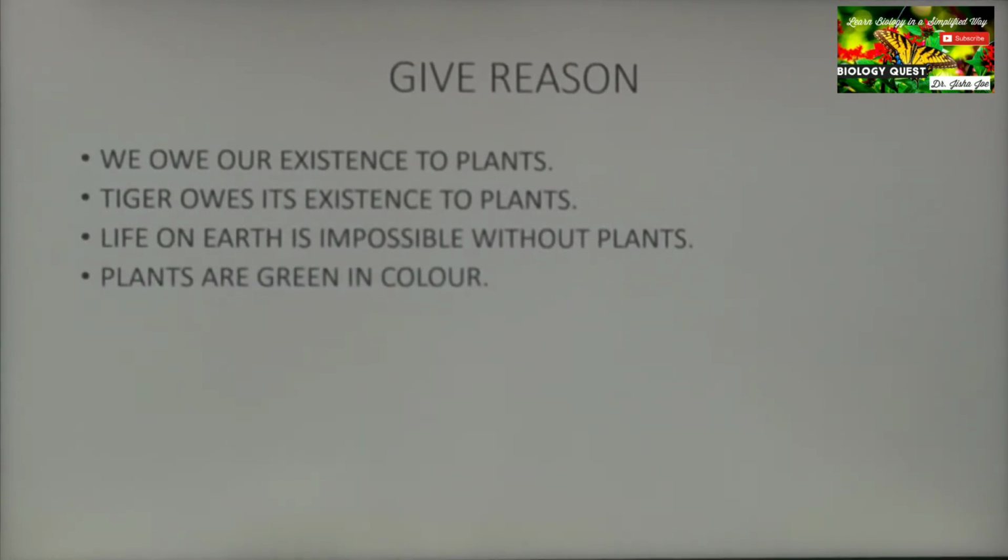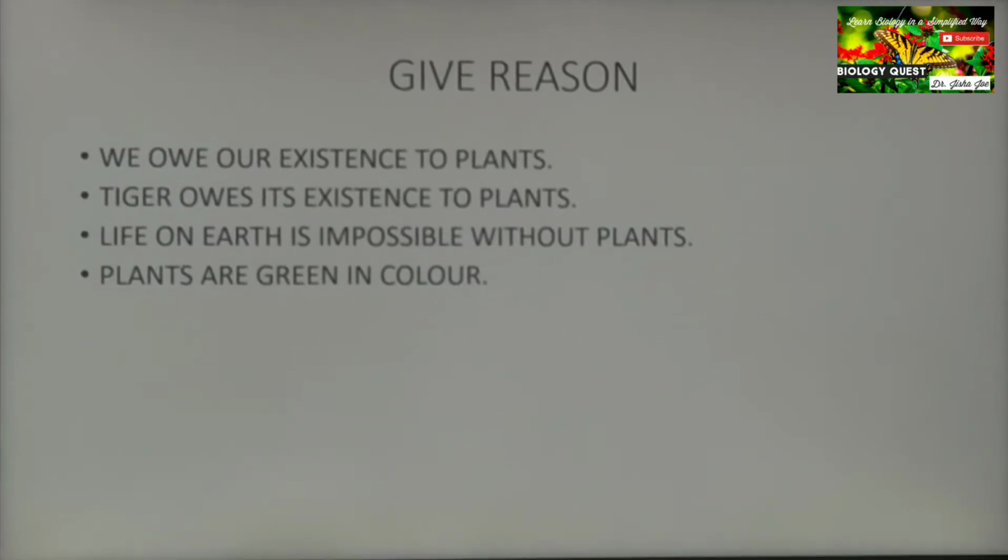Then, plants are green in color. Why are plants green in color? Because the chlorophyll pigment can absorb light at the blue and red ends of the visible spectrum, but it reflects all the green light. The chlorophyll pigment reflects away all the green light, and that is why the leaves, the plants, or the chlorophyll appear green in color.